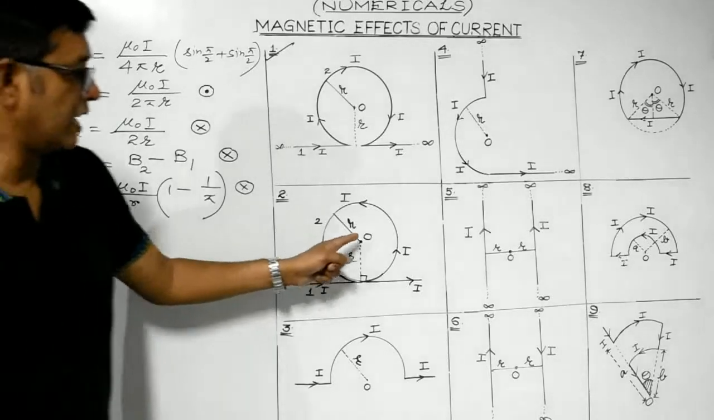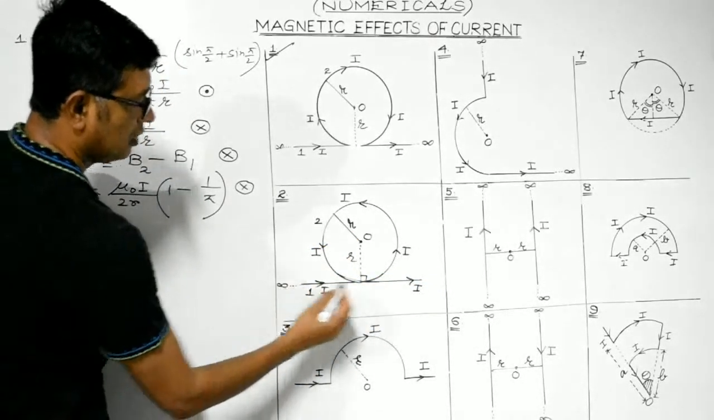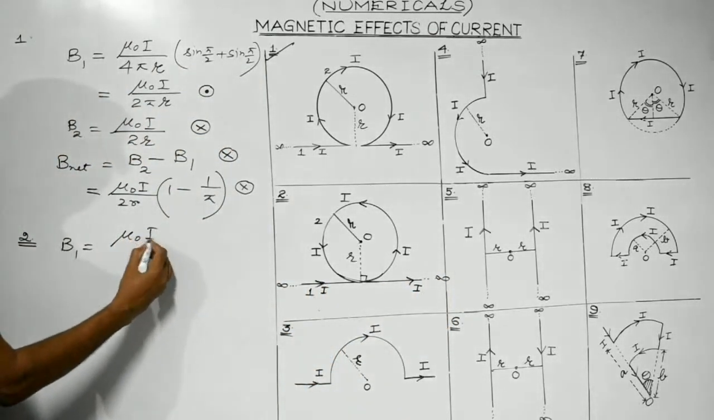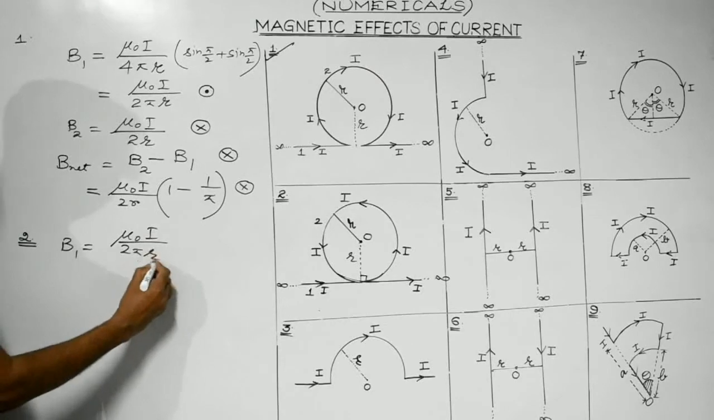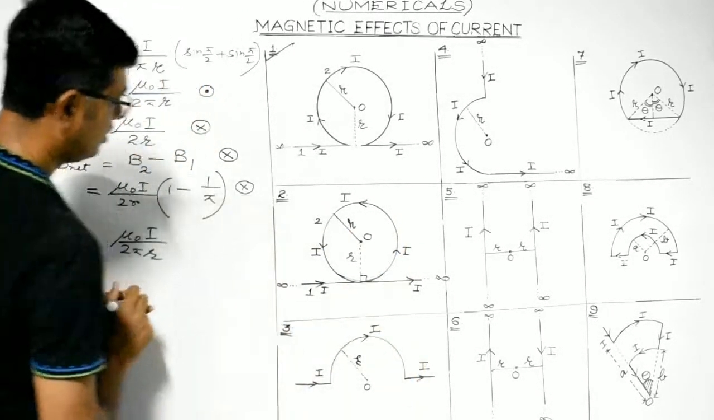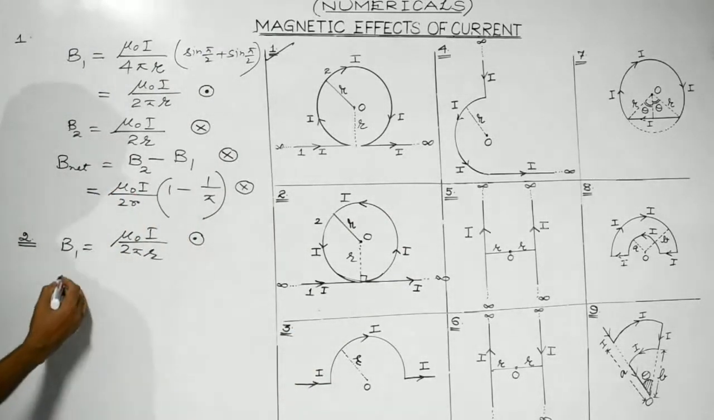So let's find out B1. B1 is the magnetic field at point O due to the straight conductor, which is infinitely long on both the sides. So what is its expression? It is mu naught I divided by 2 pi R. What will be the direction? Like this. So it's coming outward. So it will be perpendicular to the plane and directed outwards.